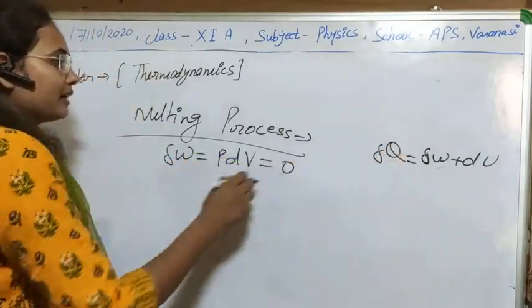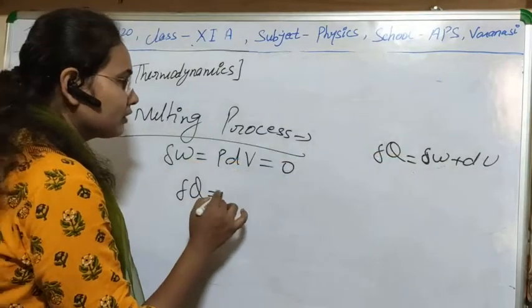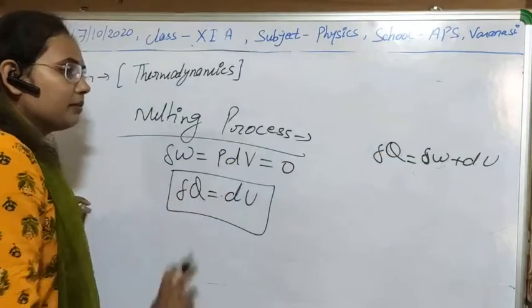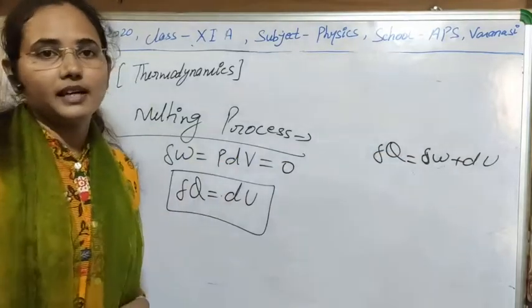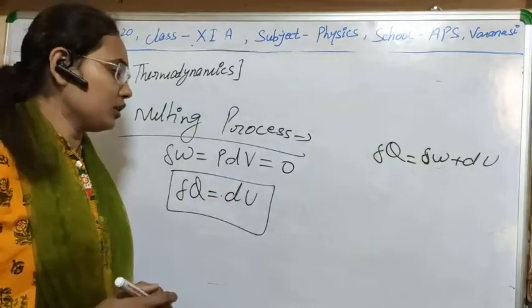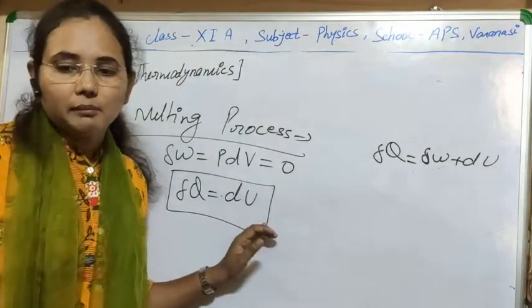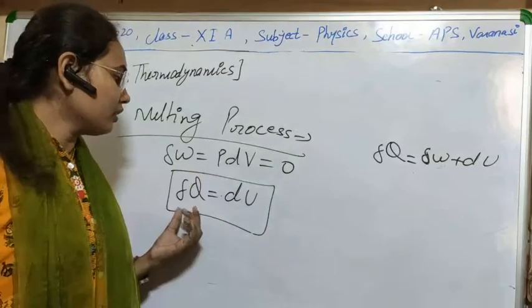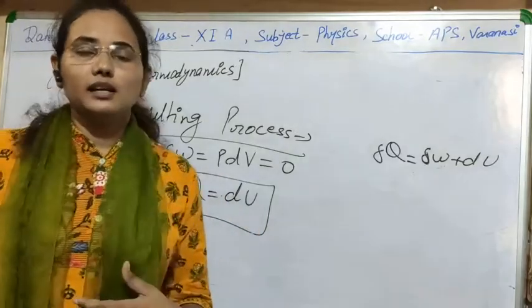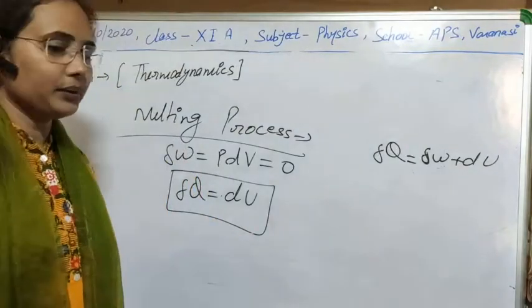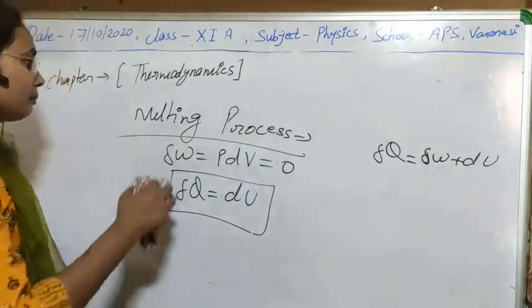So what will be the equation? That will be delta Q equal to dU. Means all the heat energy will be used to change its internal energy, not to do some work on the system. So this is the case of the melting process. In the melting process, all the heat energy is used to change its internal energy. So I think the case is clear to you. Now see the case of the boiling process.